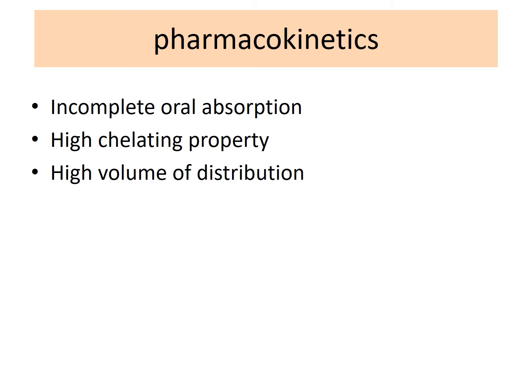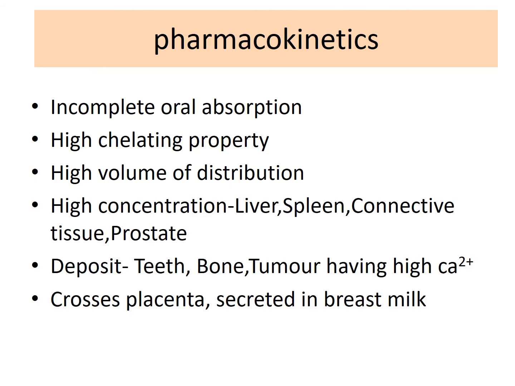Now a few important pharmacokinetic features of these tetracyclines. Following oral administration, they are incompletely absorbed. They have high chelating property with calcium, iron and zinc, so they form insoluble complexes. They have high volume of distribution and are mainly distributed to liver, spleen, connective tissue as well as prostate. These agents bind with calcium, so they are deposited in calcium containing tissues like teeth, bone and certain tumors with high calcium content. They cross the placenta and as well as they are secreted in the breast milk.